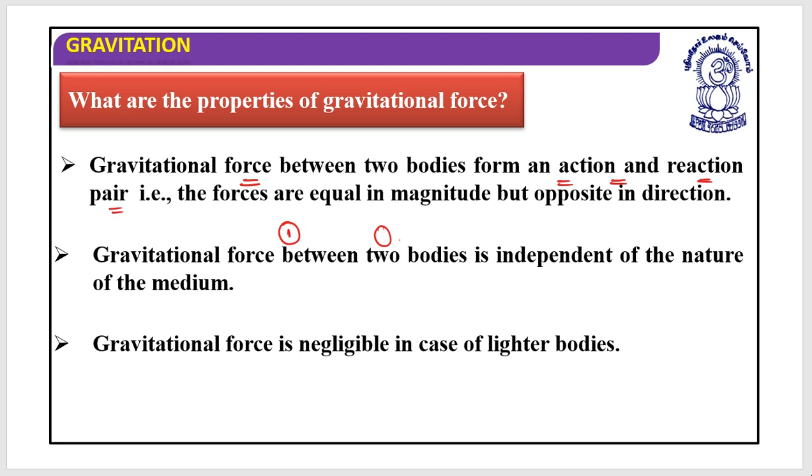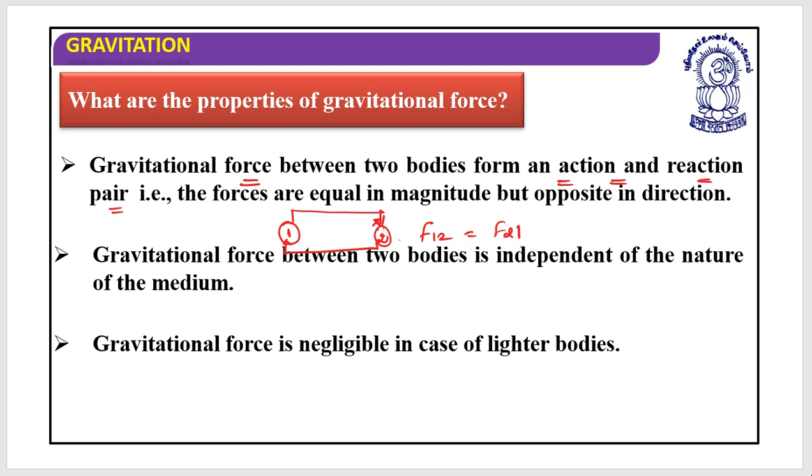Then F12 is the force applied on the second by the first, and F21 is the force applied on the first by the second. So F12 and F21 are equal in magnitude, and opposite in direction.